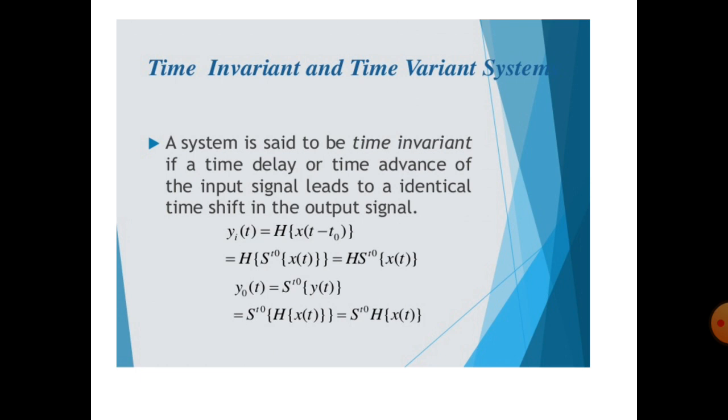That is, the time is varying on both input and output side with respect to time, and this is also called a time invariant system.